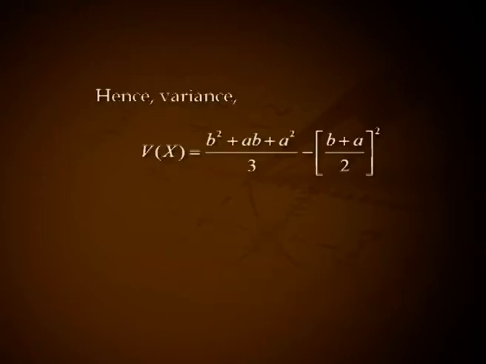Hence, variance V of x equals (b square plus ab plus a square) all divided by 3 minus ((b plus a) by 2) the whole square, that is (b square minus 2ab plus a square) all divided by 12, that is (b minus a) the whole square divided by 12.